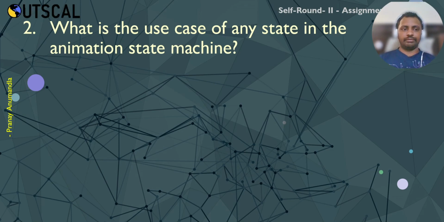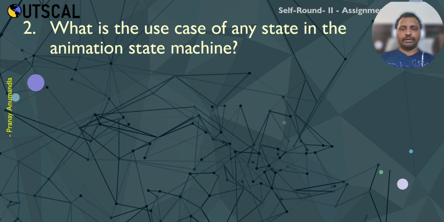It might be in idle position or run position, whatever the animation state it is, we have to change to another specific animation when it meets the condition. It is not dependent on the previous animation state.